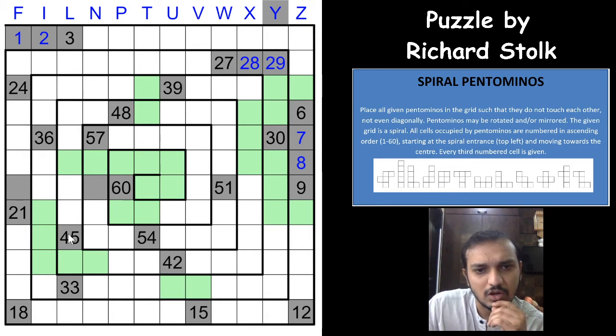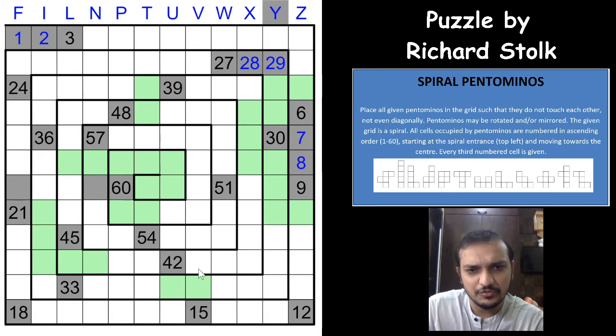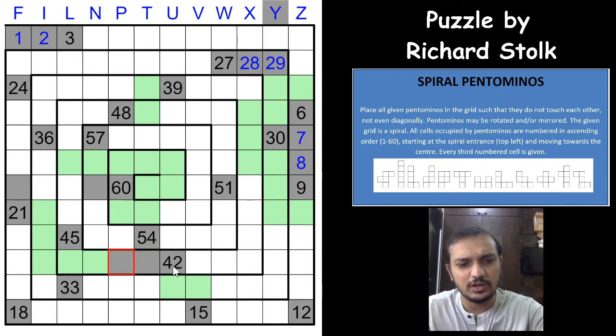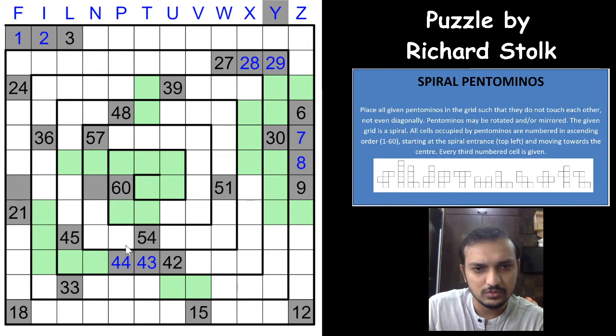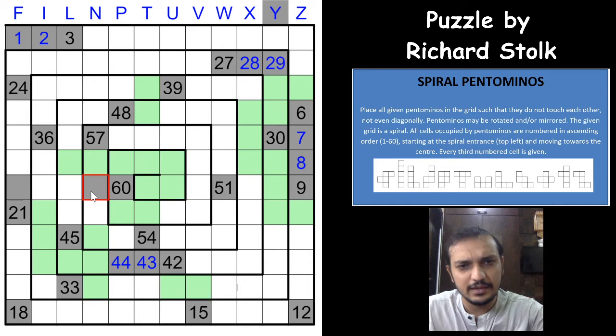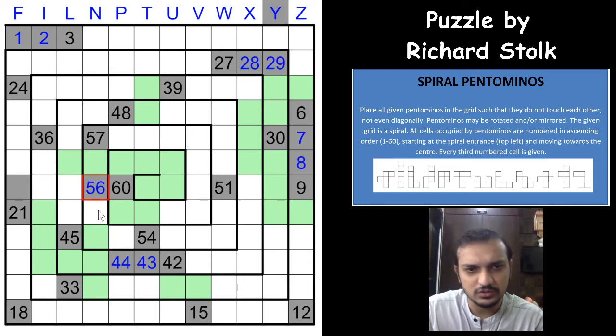Okay, oh, that's nice. This is 45, this is 44, 42, and only two cells remaining in between, so this would have to be 44 and 43. So this would not be a pentomino cell, this would not be a pentomino cell, and this is 57, so this is 56, and 55 would be one of these two cells. Okay, and 45 would have to come up.